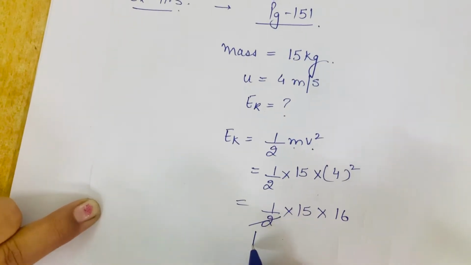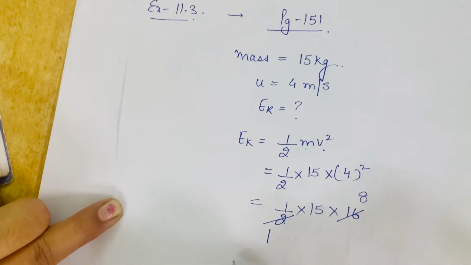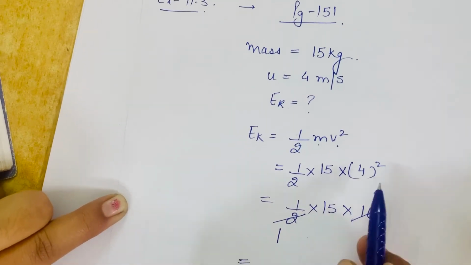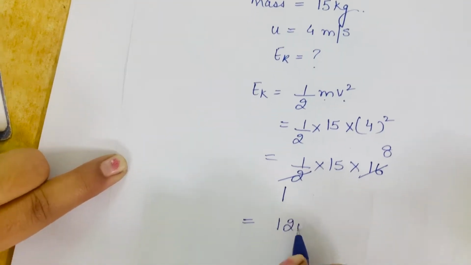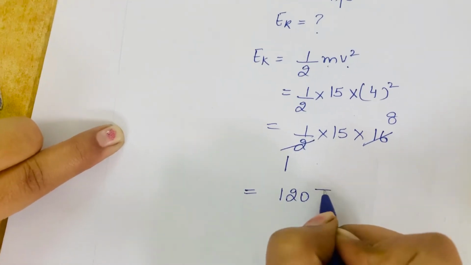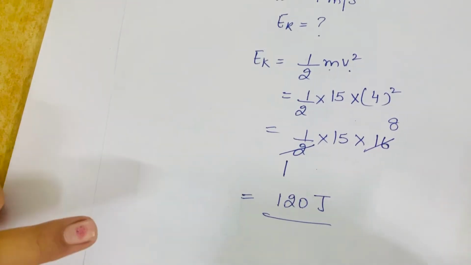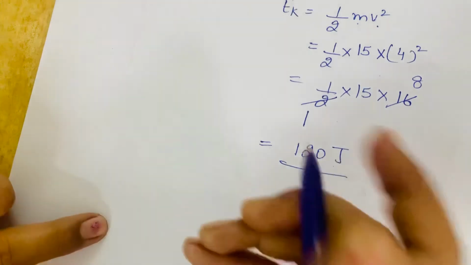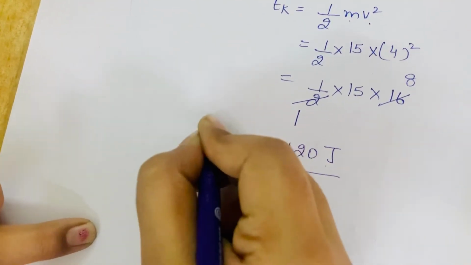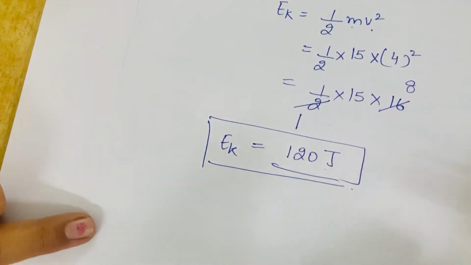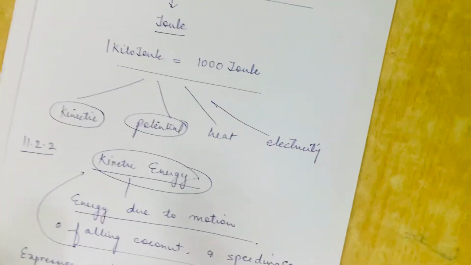So 2 1s are 2, 2 8s are 16. When you multiply 15 by 8, you will get 120. And the unit of energy is same as that of work, that is joule. So the answer is 120 joule. So this is all about kinetic energy.